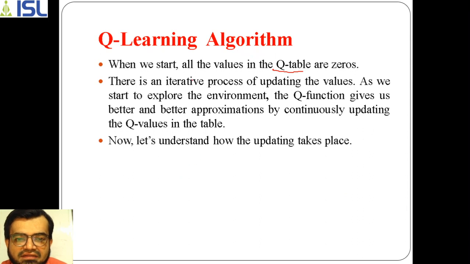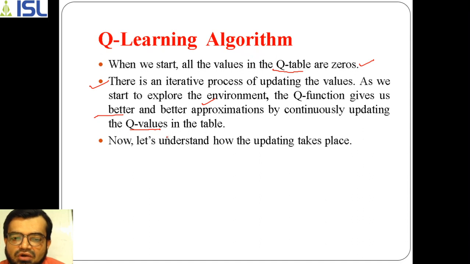This is the first step, putting all the values as 0, but later on each value will be updated in an iterative process, a repetitive process, until we explore the complete environment and until the Q function gives us a better and better approximation by updating the Q values.